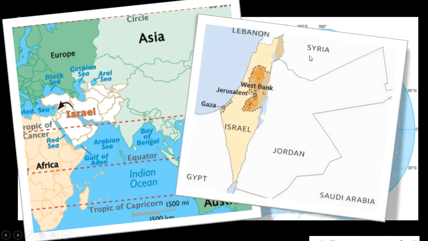And the bordering countries are Syria, Lebanon, Egypt, Jordan. Okay, so all these things are always in the news for the wrong reason. Lebanon was in the news last year, almost the same time, when there was a big explosion and many people died. You would have seen clips going around on WhatsApp. Then Syria, Jordan, always wars are going on. Jordan is still stable compared to others, if you see.